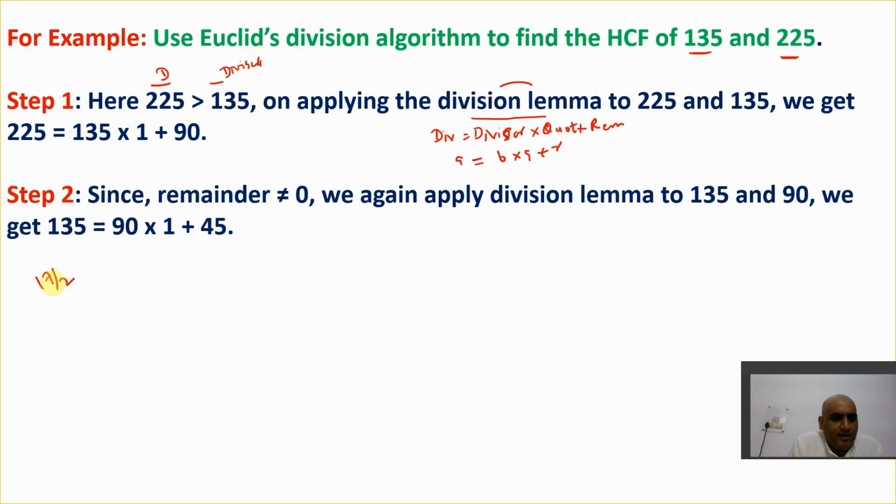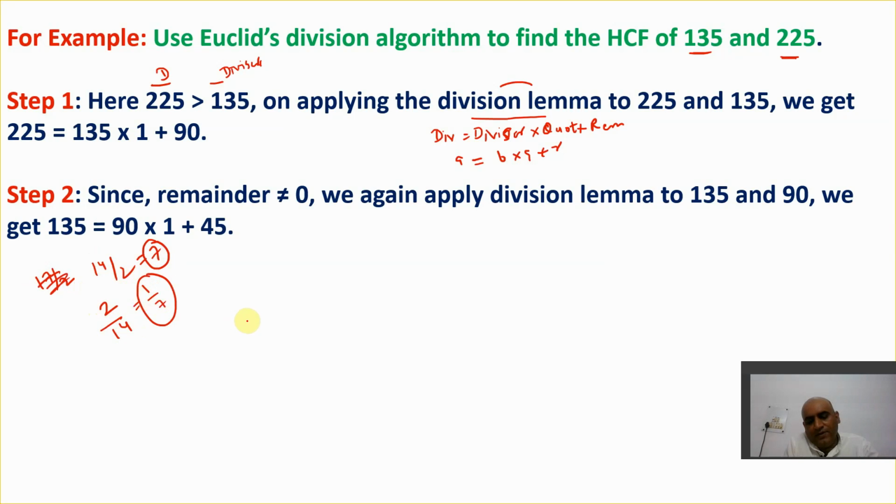If I take 14 upon 2, I'll get 7. But if I take the reverse, 2 divided by 14, I'll get the number in fractions.